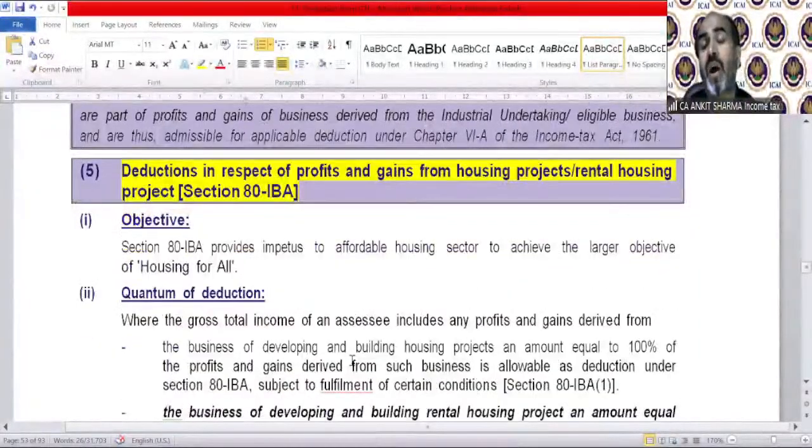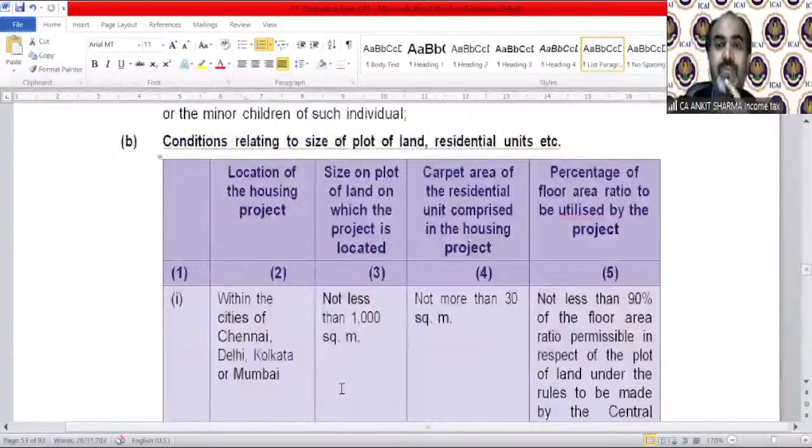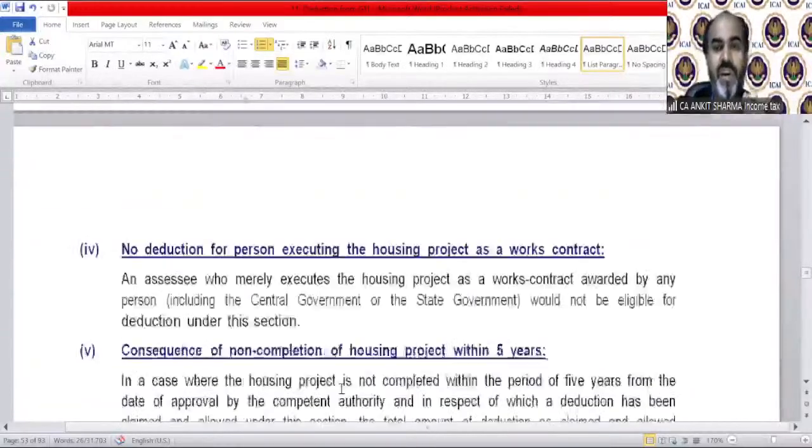80IBA is for housing projects and renting housing projects. I have told you it's a very wonderful deduction, made by the department to encourage the builders to complete their property within a certain limit of time, that is 5 years from the date they get the approval from the competent authority. And what will happen? The profit they are deriving from this business will be allowed as deduction 100% if they fulfill the conditions prescribed in section 80IBA. These are the conditions. We read it out, of course.